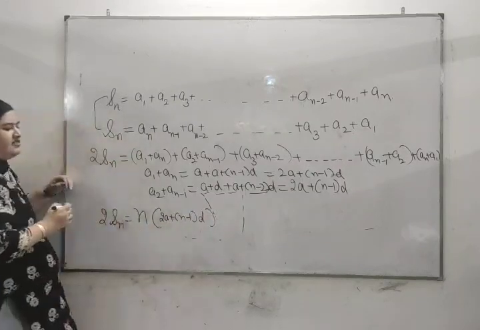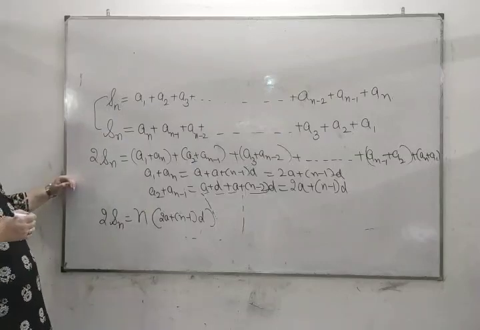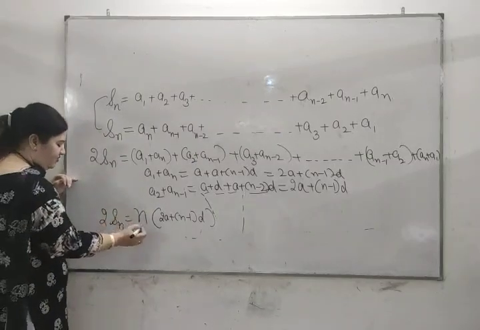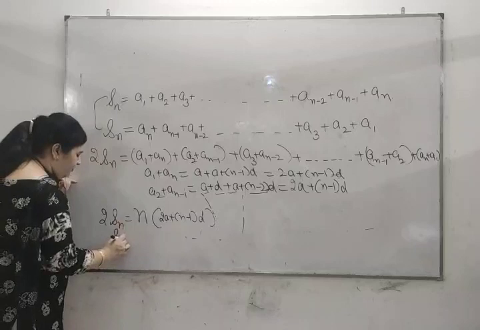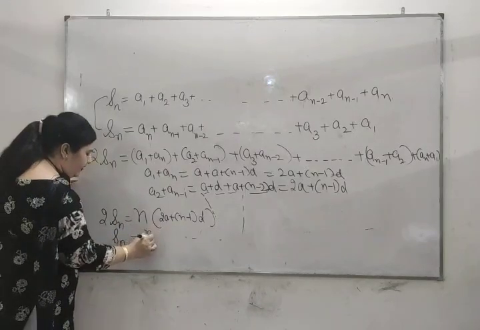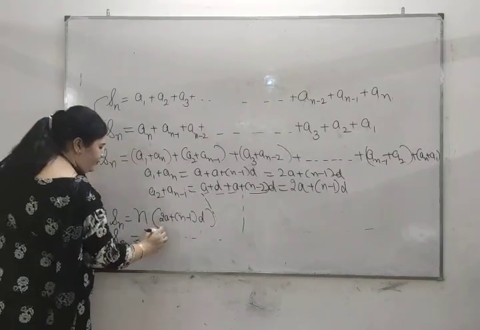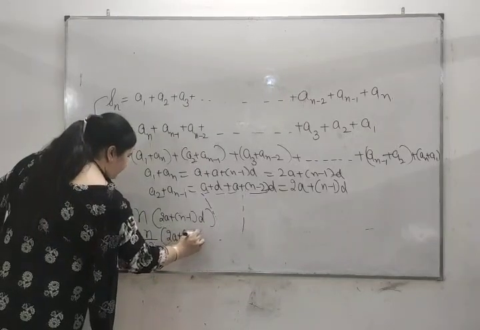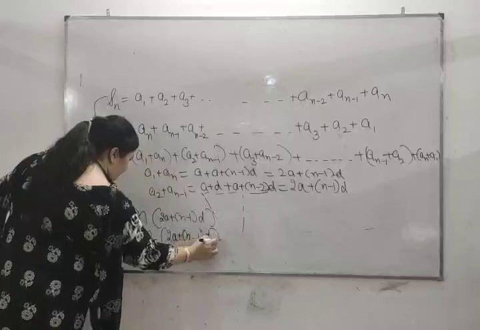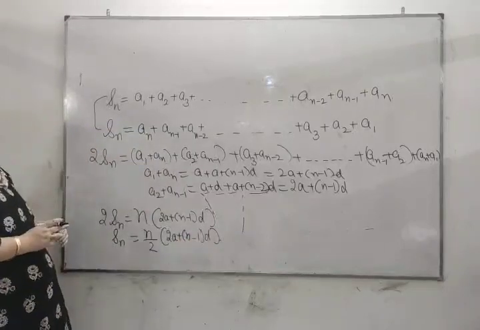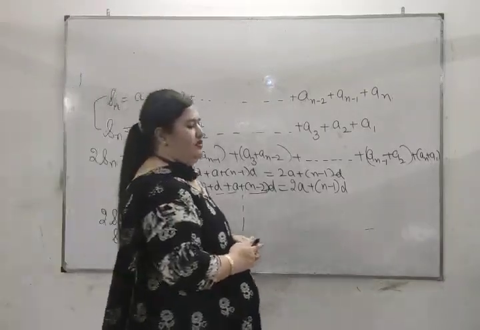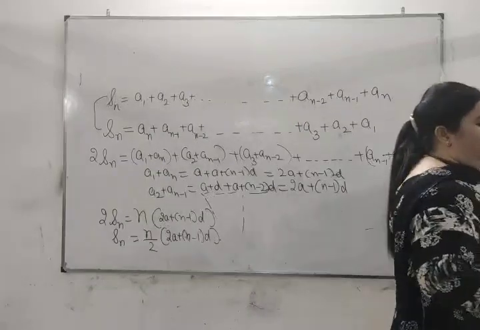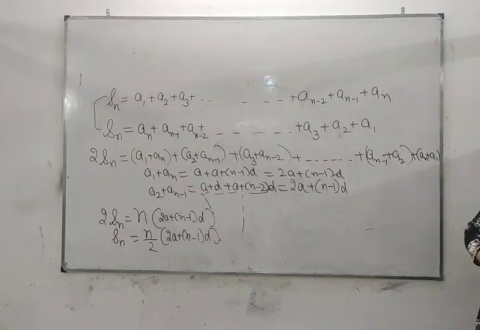If you take this 2 to that side, you will get Sn equal to n by 2 into 2a plus n minus 1d. This is the formula for finding the sum of an AP.